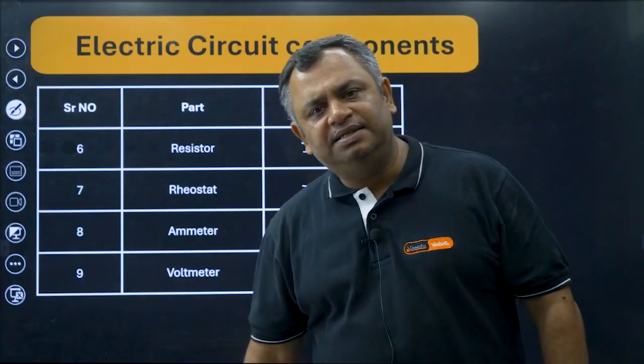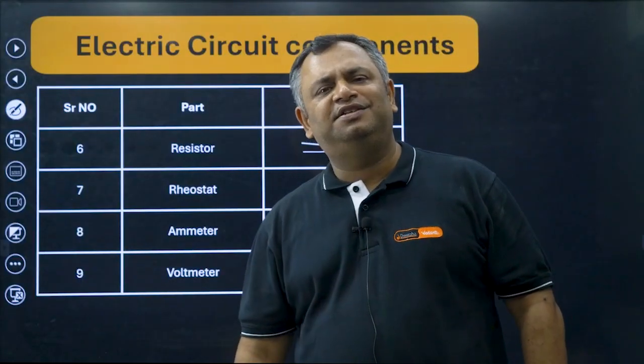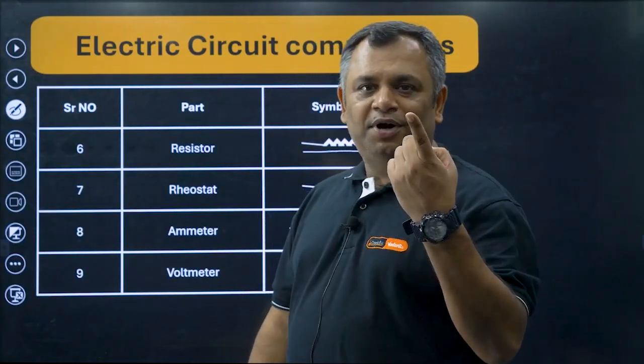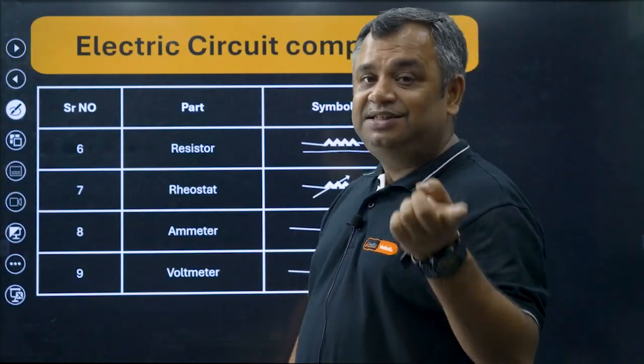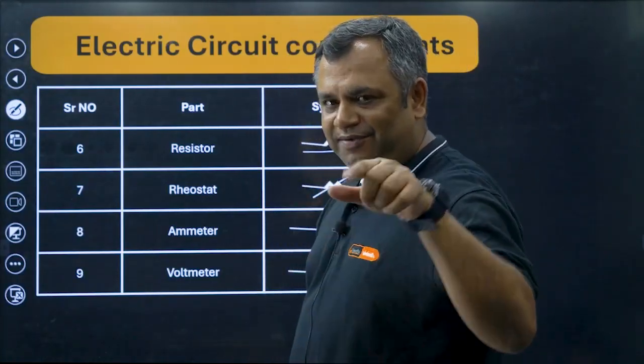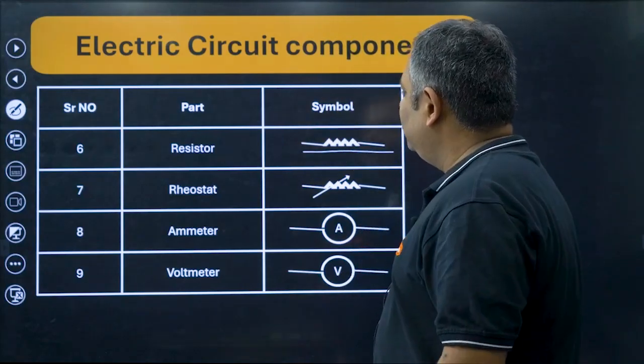So what is resistance? Please answer, what is resistance? Resistance is the property to oppose the flow of current. And what is resistivity? It is the property of the material. Okay, we'll keep on revising this. Then you've got rheostat.